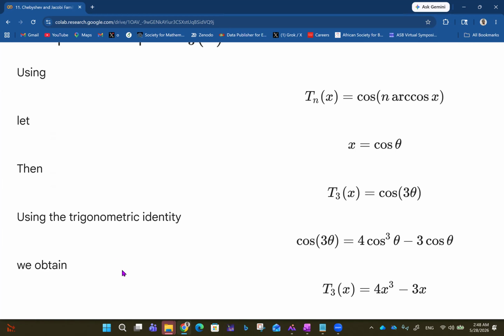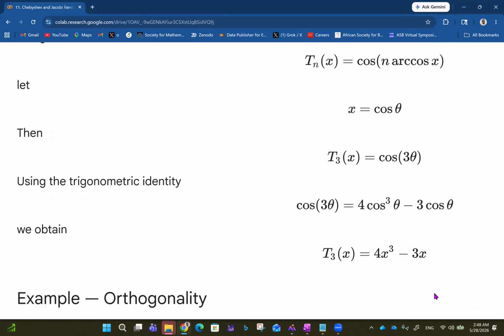So in this case, we then obtain T sub 3 of x to be 4x cubed minus 3x, because cos theta is x, right? So cos cubed theta is x cubed, and cos theta is x. So that's T sub 3 of x is 4x cubed minus 3x.